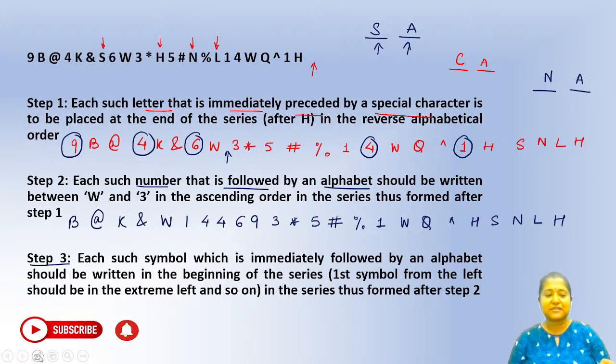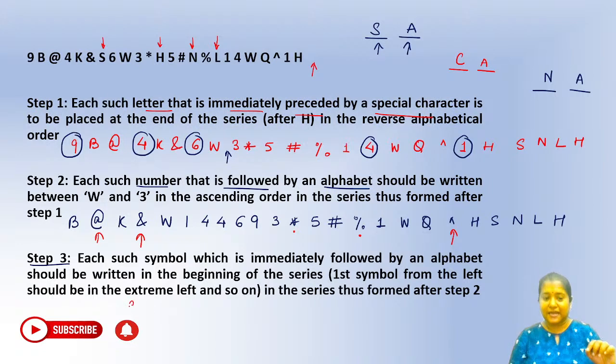So which are such symbols here? Do we have any symbols which are followed by an alphabet here? You can see symbol followed by an alphabet. Symbol followed by an alphabet. This symbol not followed by alphabet. This one not followed by alphabet. This one followed by an alphabet, right? So these are the three symbols which have to be placed in the front, and leftmost should be placed leftmost.